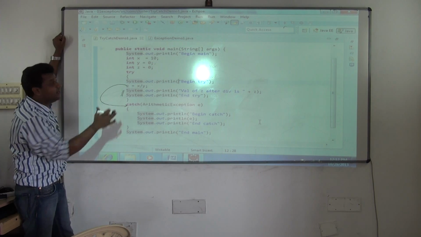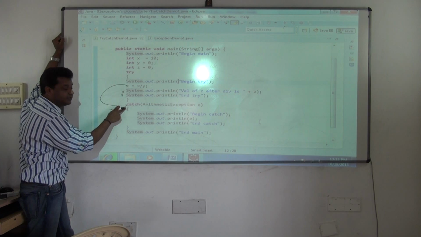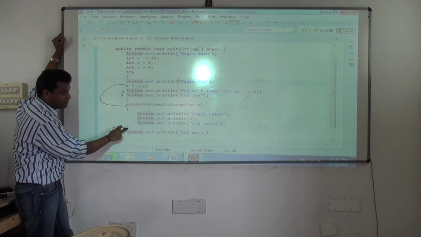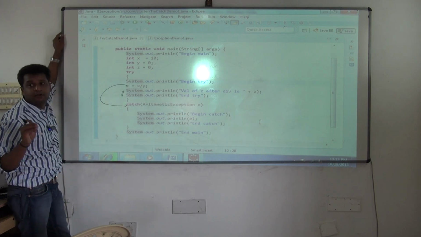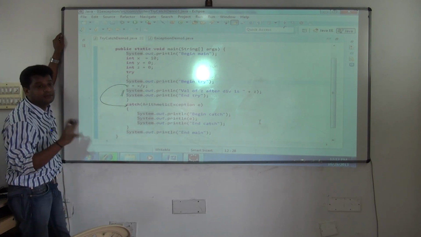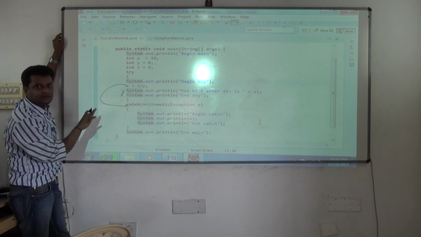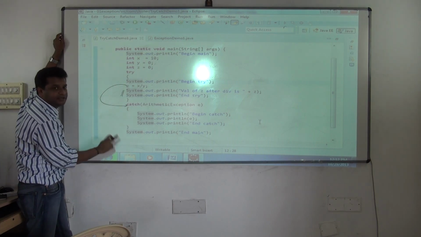But since I have written the exception handler inside the method, it will be caught here, and the catch statement gets executed. After the catch statement completes execution, this line gets executed. Means your program is not getting terminated. Observe that. Some statements are skipped. I agree. We'll see how you can execute that later. Understood? But your program is not getting terminated.